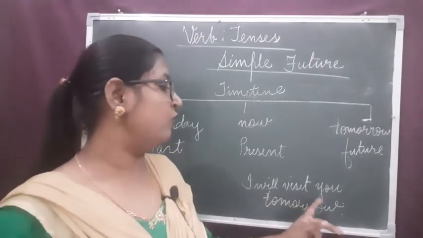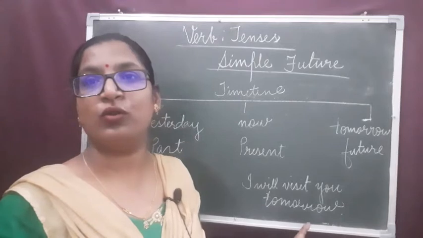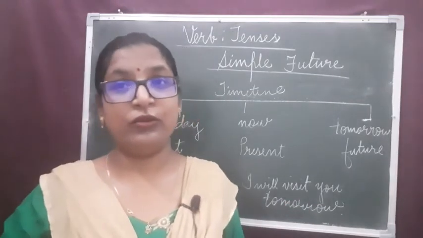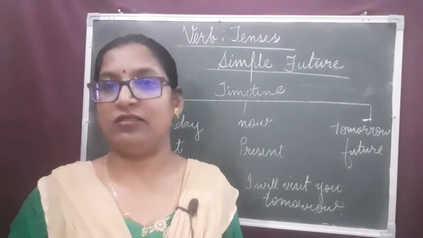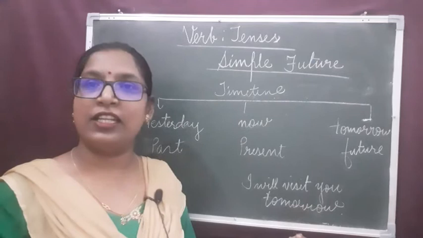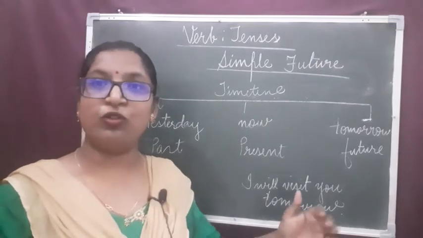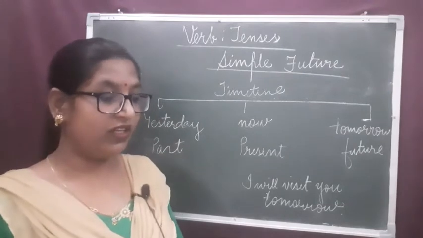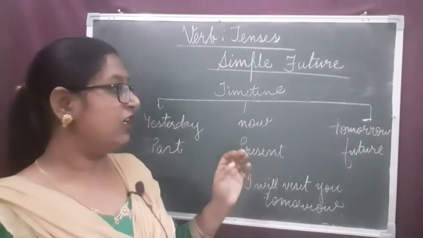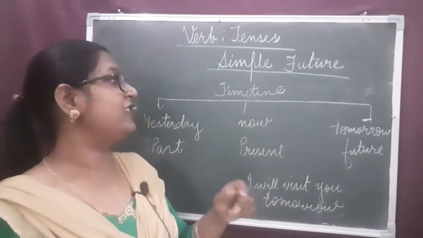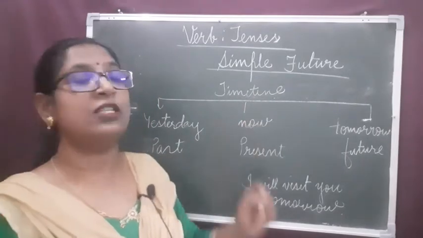Action of visiting you will take place later, tomorrow, which is yet to come. So, dear children, always to indicate an action that is yet to take place, yet to come, we use simple future tense.